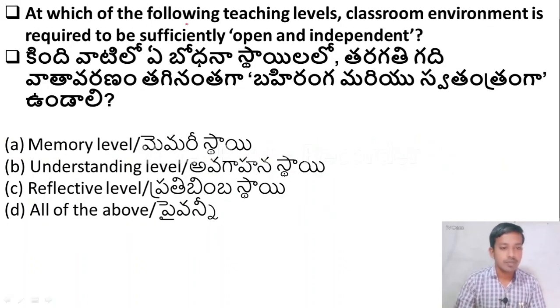At which of the following teaching levels is the classroom environment required to be sufficiently open and independent? Option A, memory level of teaching. Option B, understanding level of teaching. Option C, reflective level of teaching. Option D, all of the above. Here the right answer is option C, reflective level of teaching.